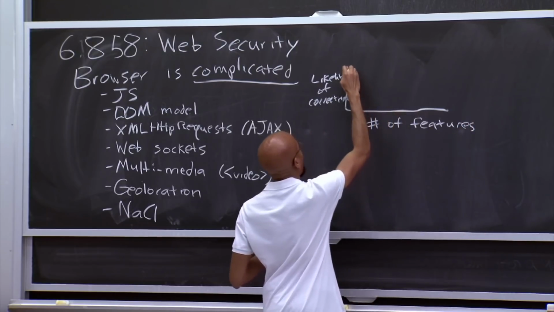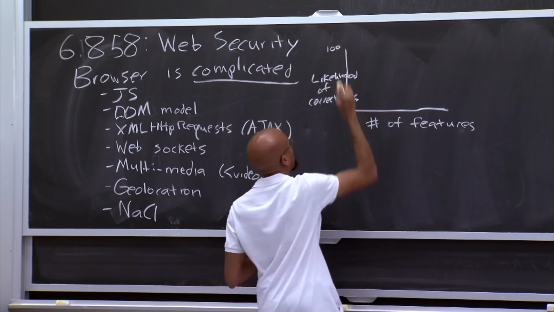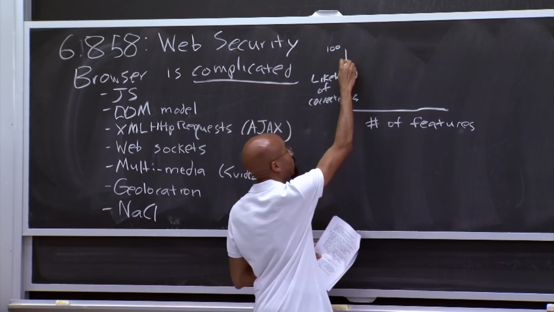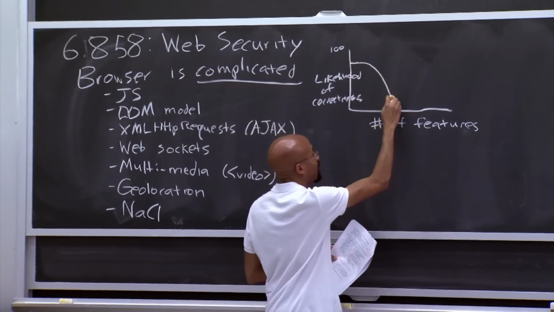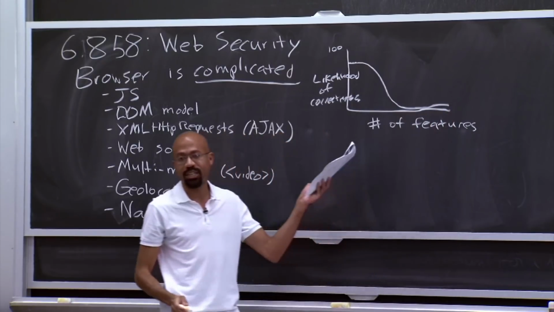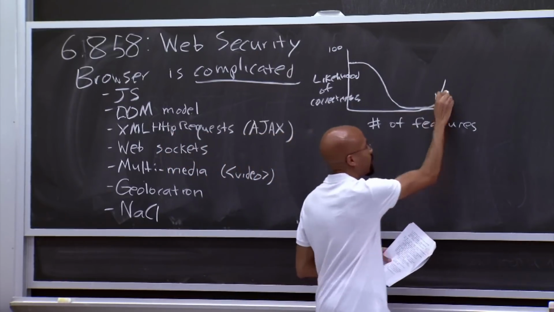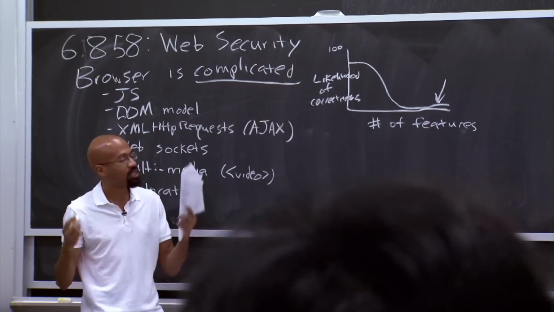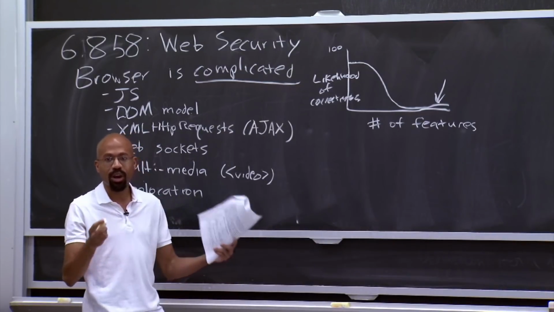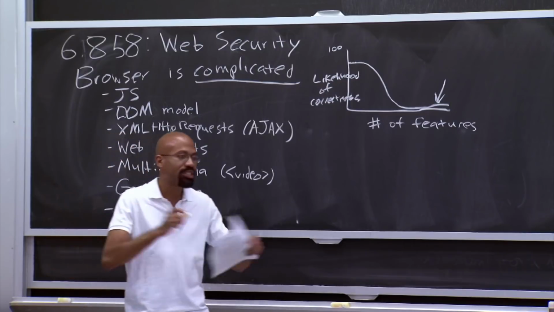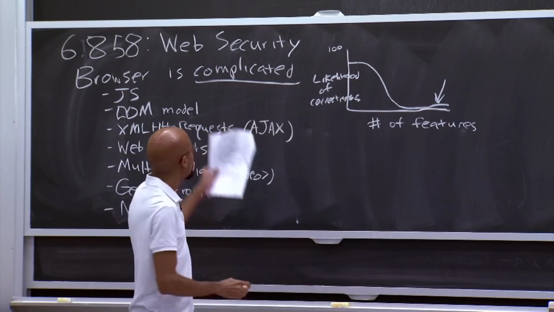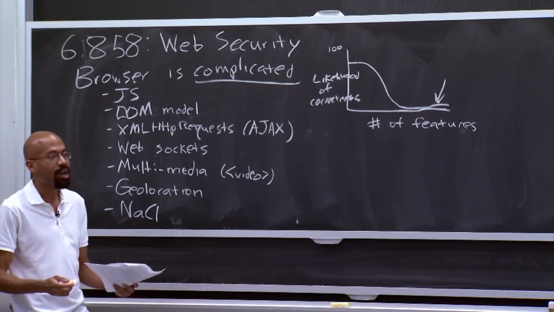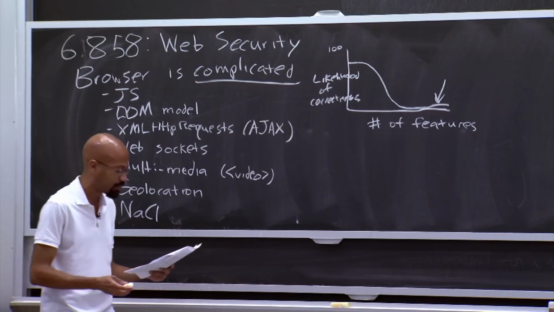If this graph starts up here at 100, well, of course, we never even start at 100 even with very simple code, because we can't even do bubble sort right. And so essentially that curve looks something like this, and web browsers are right over here. As we'll discuss today, there are all kinds of wacky security bugs arising constantly, and as soon as the old ones are fixed, new ones arise because people keep adding these new features, oftentimes without thinking about what the security implications of those features are.